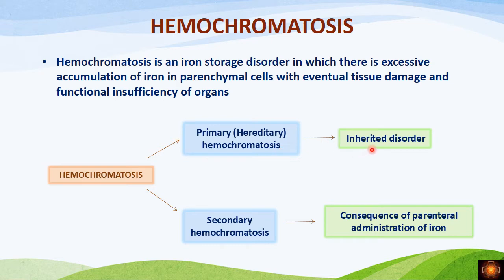It is an inherited disorder, inherited as an autosomal recessive disorder. Whereas if the iron overload is a consequence of parenteral administration of iron, we call it secondary hemochromatosis.